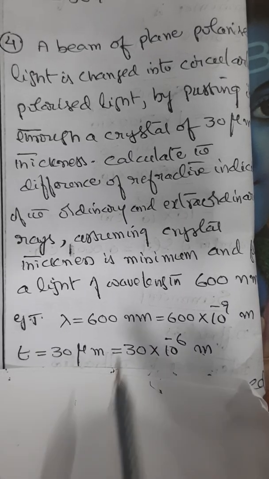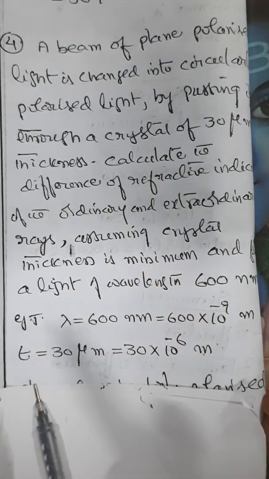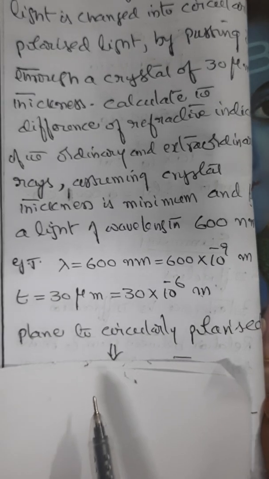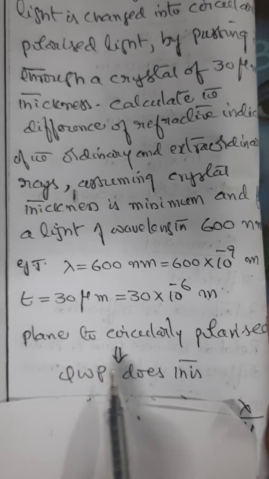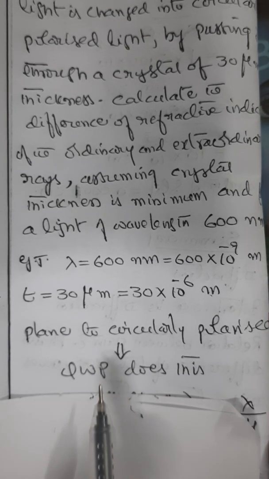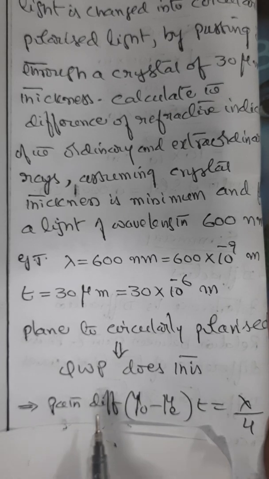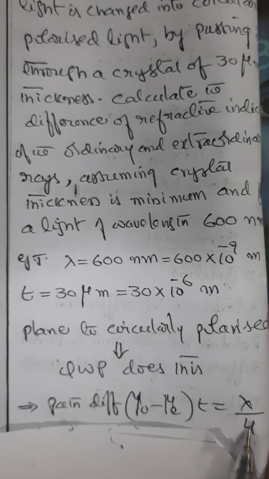Now he is saying beam of plane polarized light changed into circularly polarized light. So therefore, plane to circularly polarized light means it is only quarter wave plate that can do this activity. Therefore, QWP does that. In that case, the path difference is equal to mu naught minus mu E into T is equal to lambda by 4.